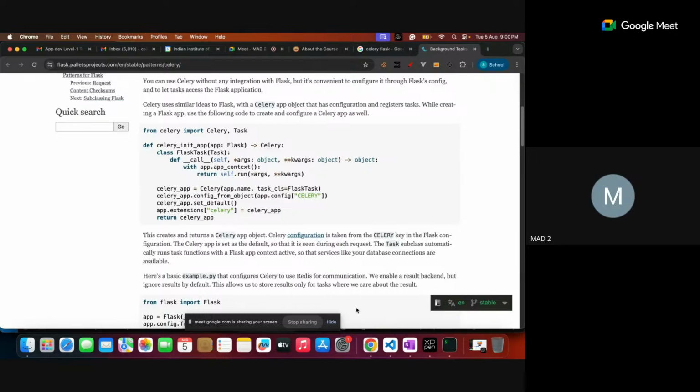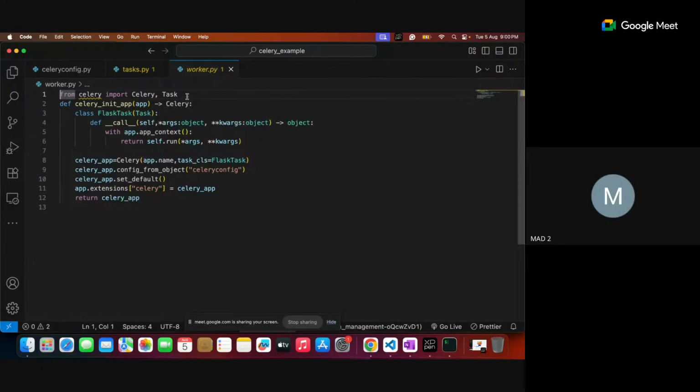Finally it returns the Celery app. In line number 1 we are importing two classes from celery: Celery and Task. This is a function that creates the init app. This function we call inside your Flask app, so that once you call it, it immediately returns the final instance created so far. The instance of Celery is created this way, using the special function __call__, implicit calling.